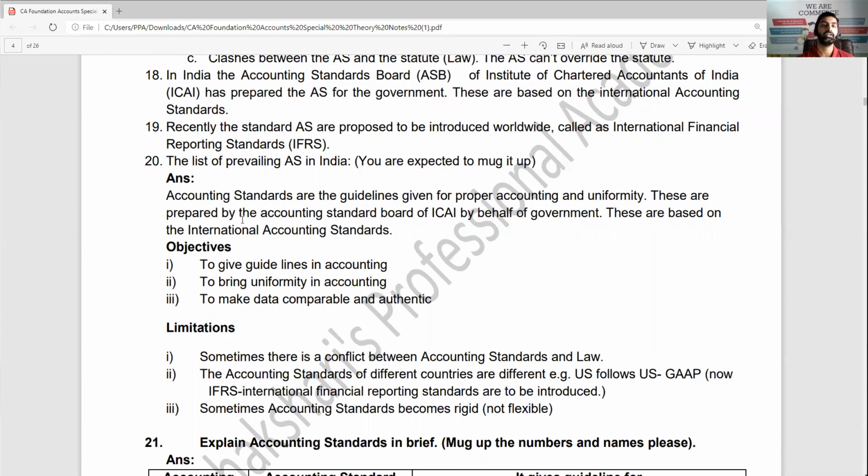We have seen what the objectives are and how it works. Accounting standards are the guidelines given for proper accounting and uniformity, similarity, I mean. These are prepared by the Accounting Standards Board of India, ICAI, on behalf of the government. These are based on international accounting standards. Why introduced? We have already seen: to give guidelines, to have uniformity and to make the data comparable. And we have seen the limitations.